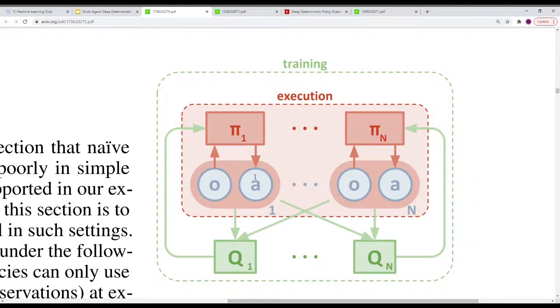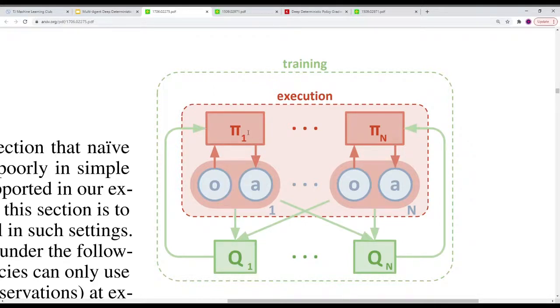So if we go over these parts, we've talked about the Qs here, right? The Q values. These are your critic networks. Observations, O, actions, A, pretty self-explanatory. And this is for each agent, so dot dot dot, agent 1, agent 2, 3, 4, 5, etc. And pi here stands for policy. Policy being your actor network, right? As you can see by the diagram, the actor takes in the observations and outputs an action, right?